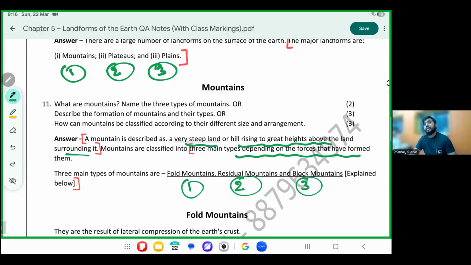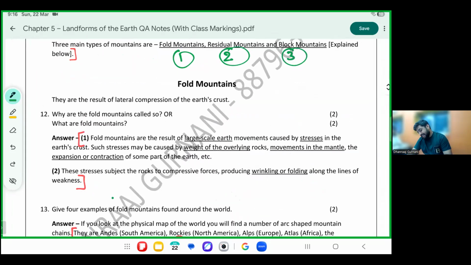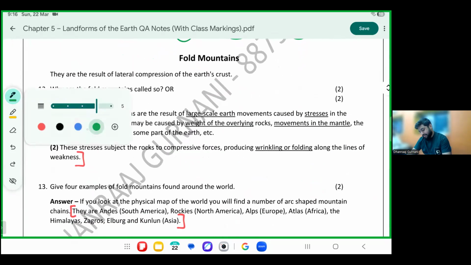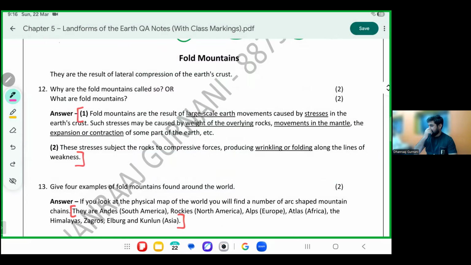An area which is rising very high as compared to the areas surrounding it. Sorry? Yes, he wants to learn countries, so we learn about countries. No, we don't have any.